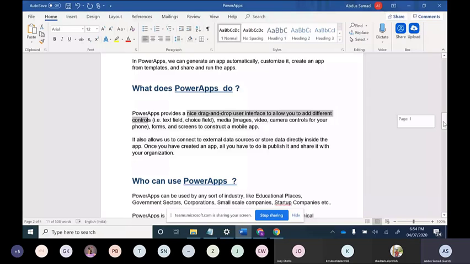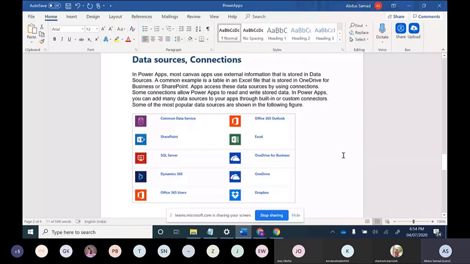CDS is the main part which comes under model-driven Power Apps. SharePoint is there, SQL Server is there, Excel is there. Majorly every application is built by using SharePoint list as a database, because this is also an offering which comes under Office 365. So it is very easy to configure Power Apps with SharePoint list.